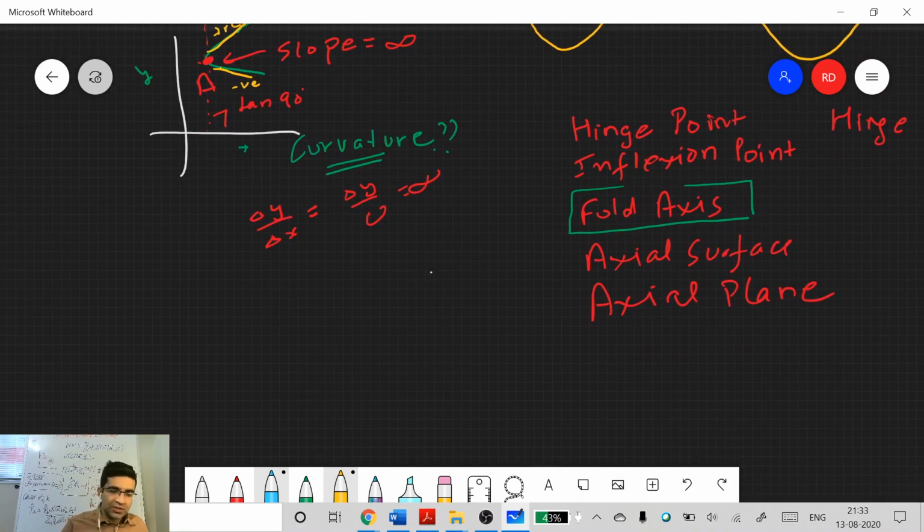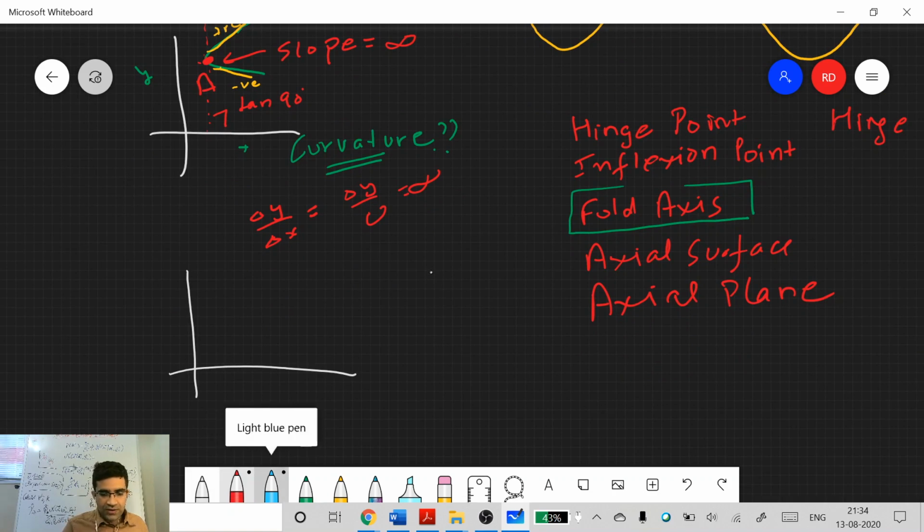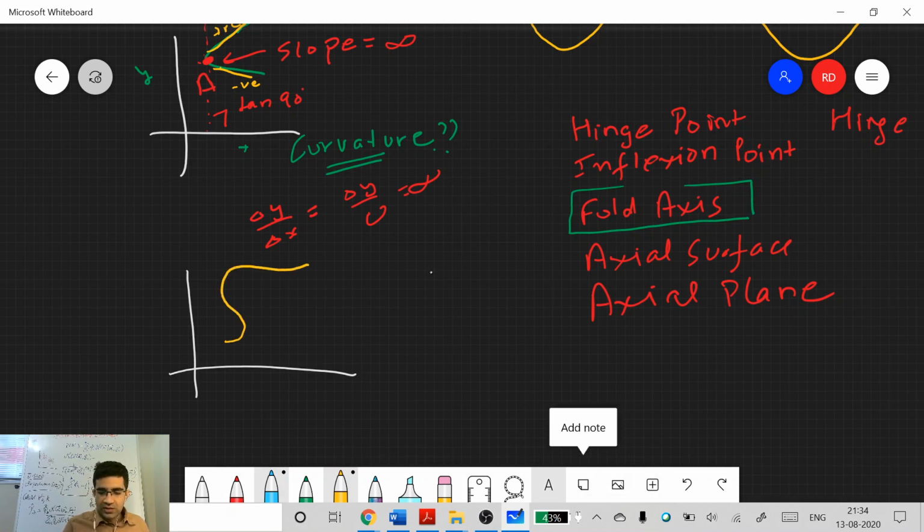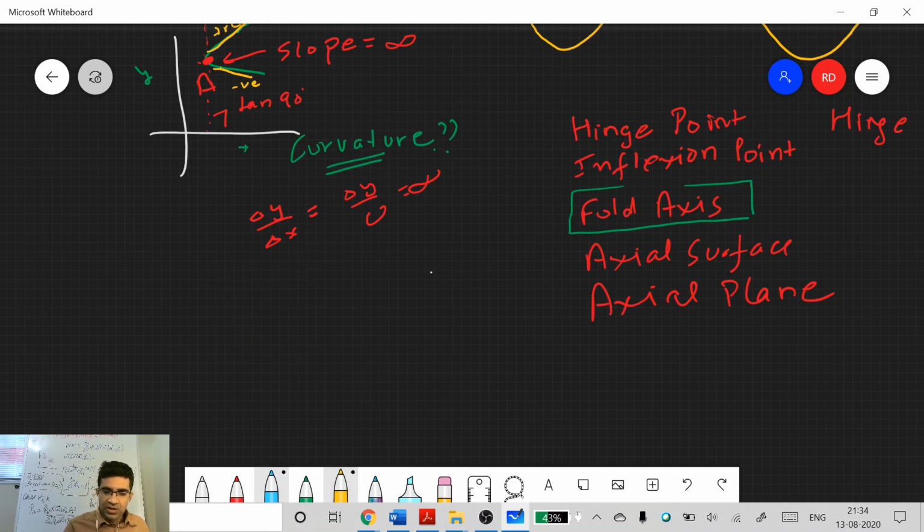But there is another definition, for example the one which you used in sedimentology also, when we were using, let's say, the sphericity of the grains. I don't remember if it was sphericity or angle. Let's say you have something like this, and then it becomes a straight line here. I will draw it as almost a straight line. So how can you define curvature?